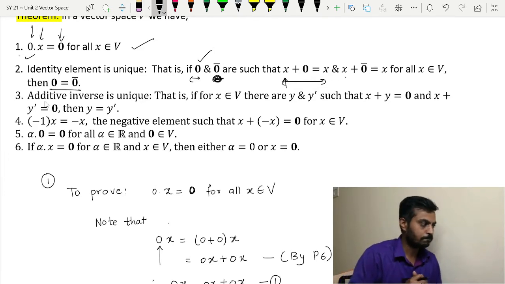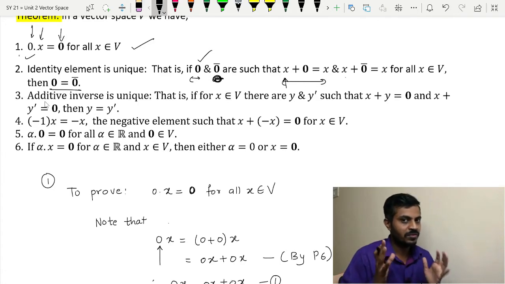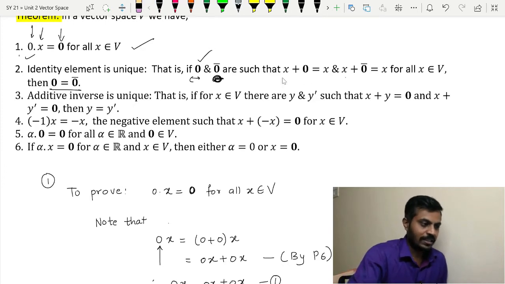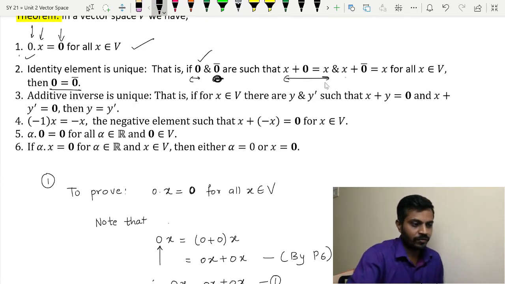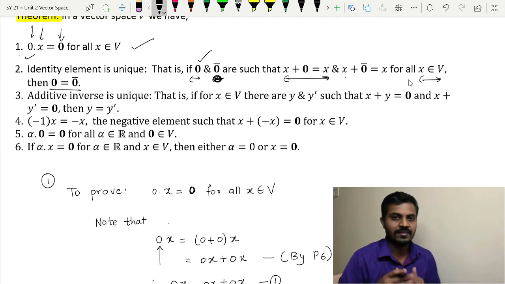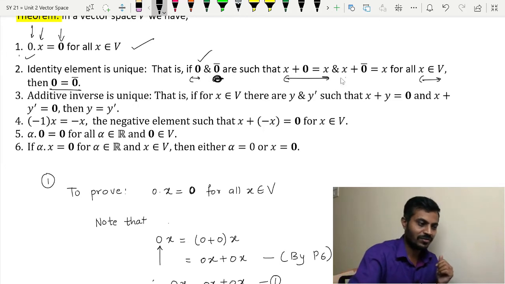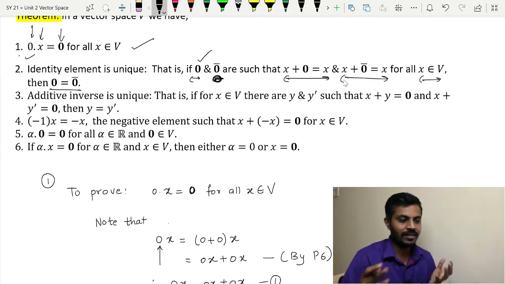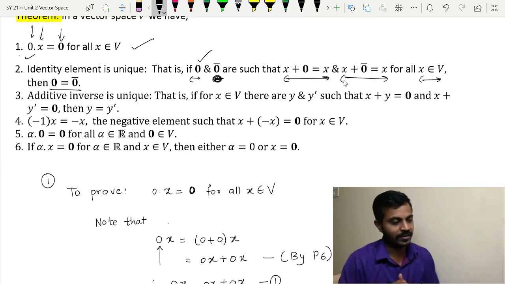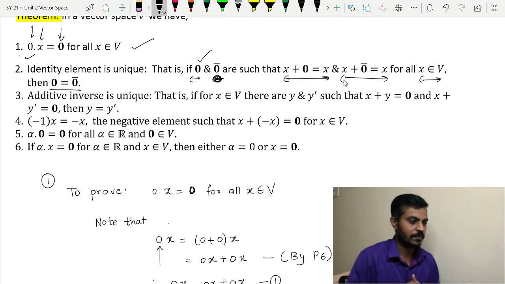Now in order to prove this, we are going to use some facts. What are those facts? Note that this is true for any element of the vector space V, that is, x plus bold 0 is equal to x, and this is also true for any element x of the vector space V, that is, x plus this 0 bar is equal to x.